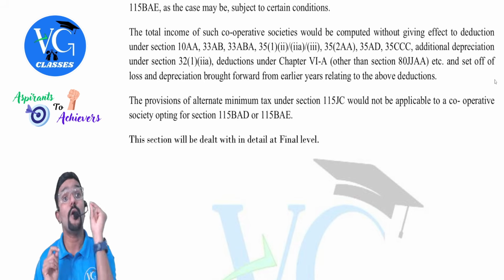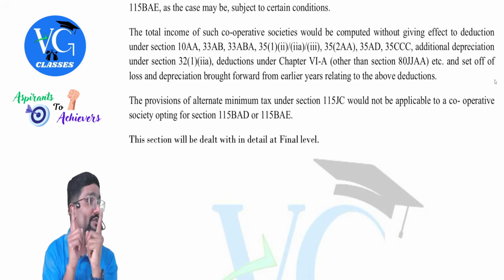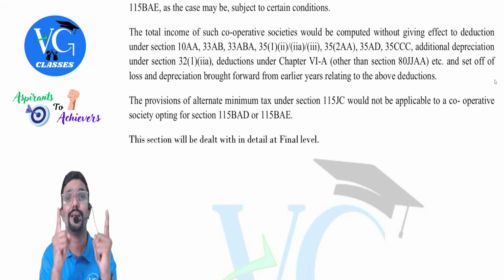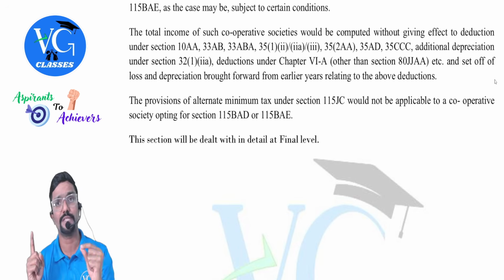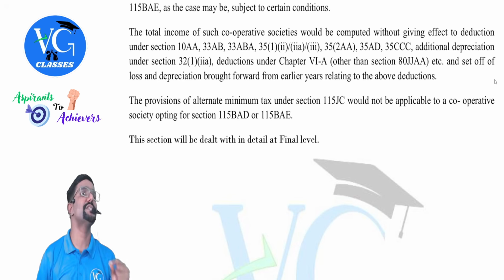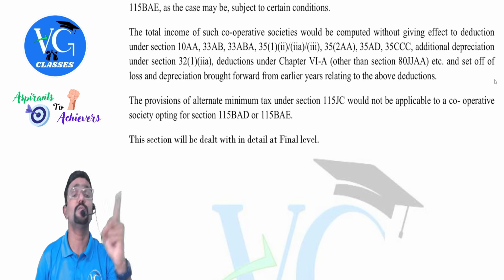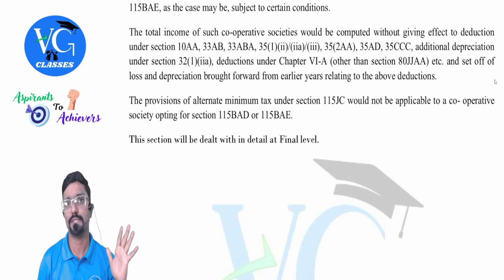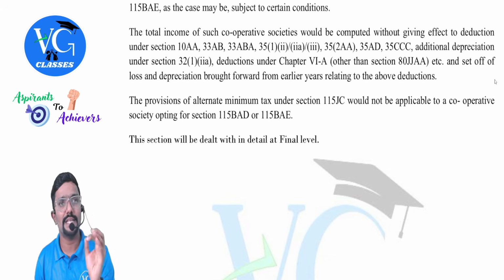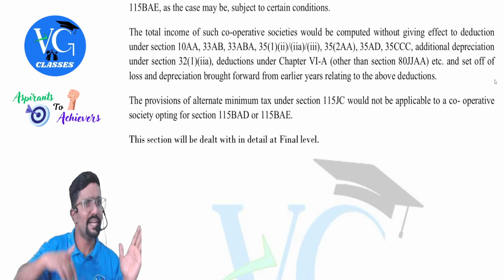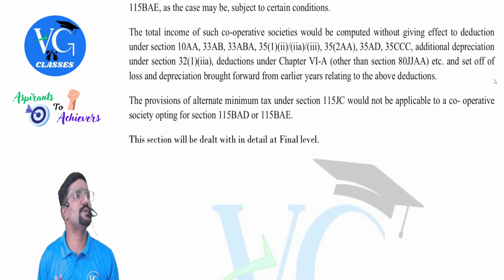We call this as what? Optional scheme. You might get confused with the scheme name. Please be careful. That is why I am repeating again and again. For individual, HUF, AOP, BOI and artificial juridical person, the default scheme is given under section 115BAC, and that is the most important thing for your exams. For other things, only the section rate is covered, whereas section 115BAC is covered in detail for you. We will be seeing it again and again in the respective chapters.